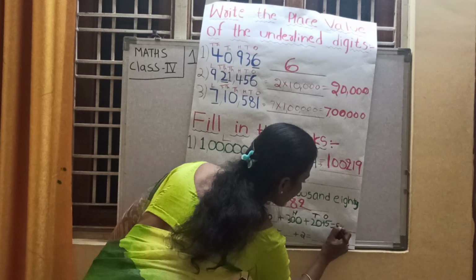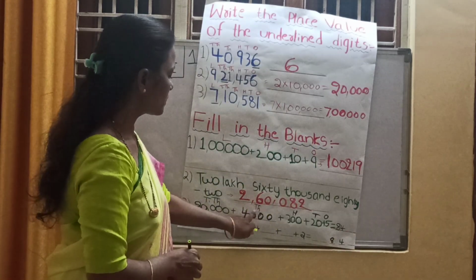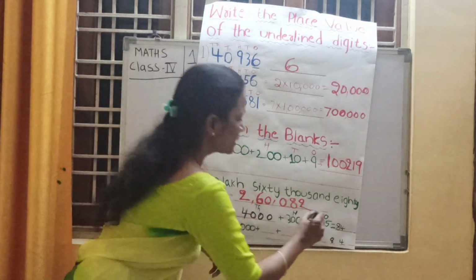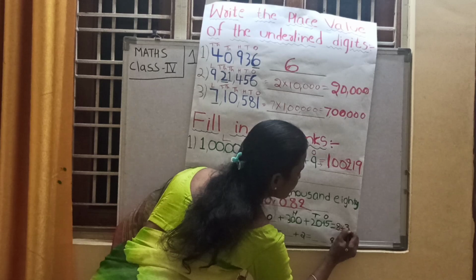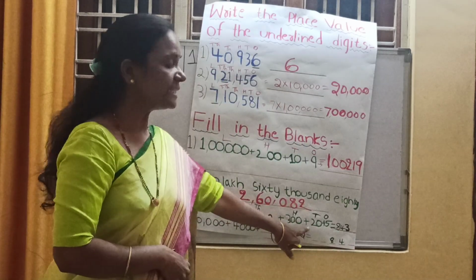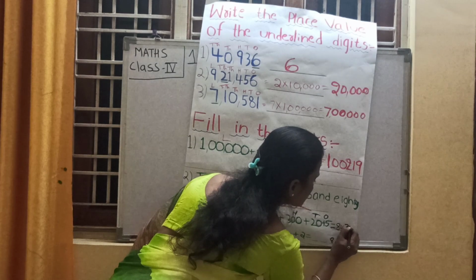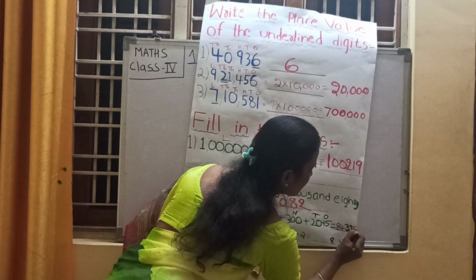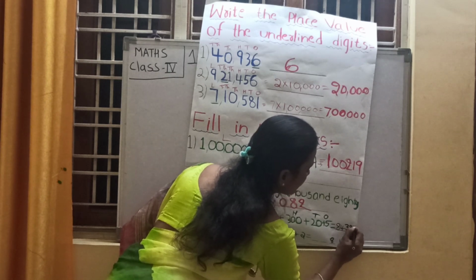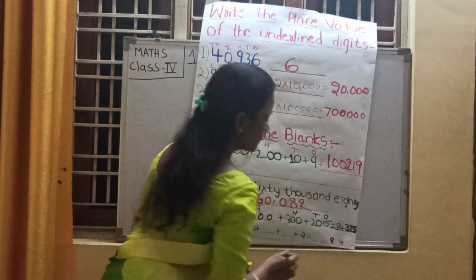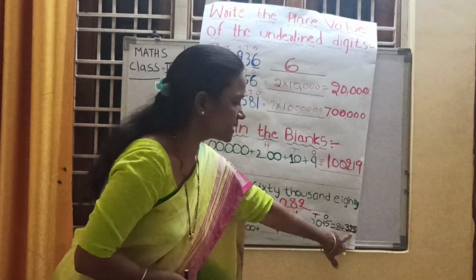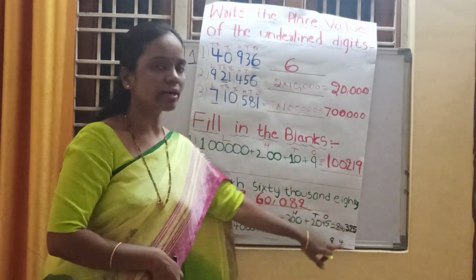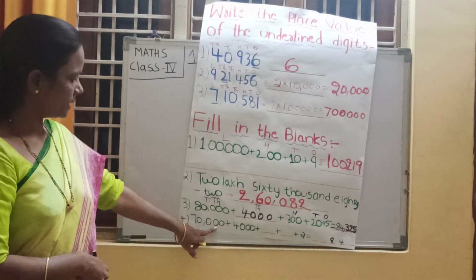Now write down the number. It is 84,325. In the 10,000s place 8 is there. In the thousands place 4 is there. Already they gave it. And in the hundreds place 3 is there. In the tens place 2 is there. And in the ones place 5 is there. So 84,325. What is that number? 84,325.